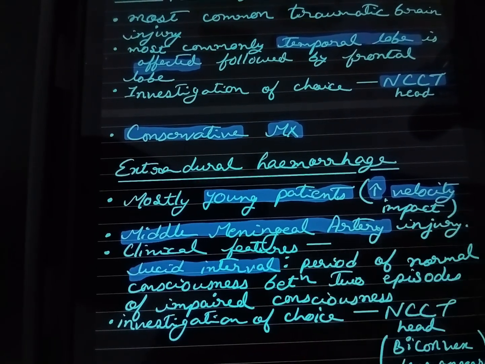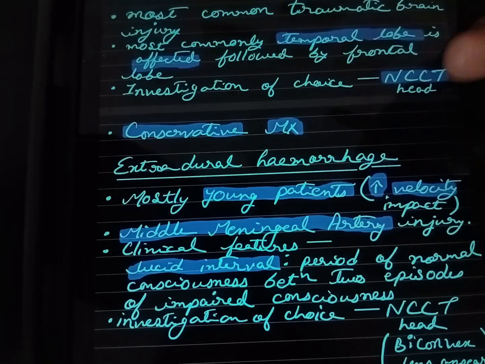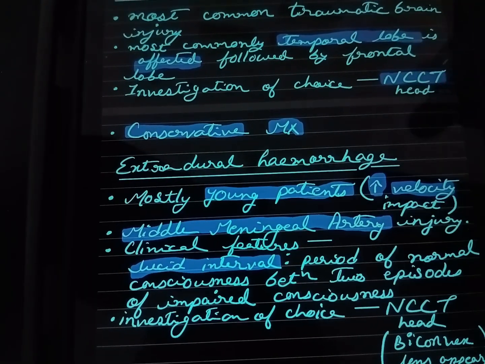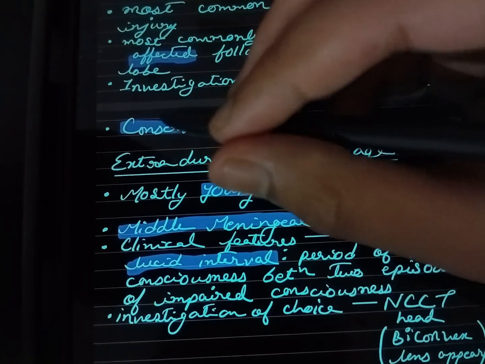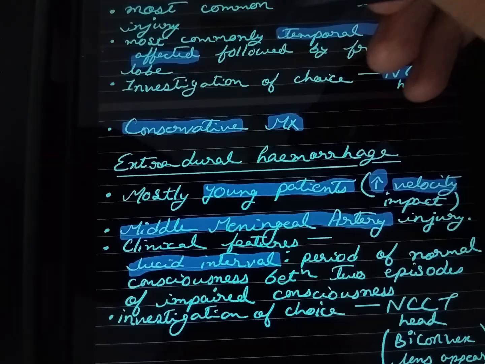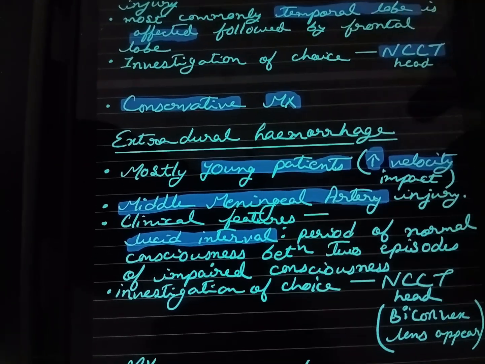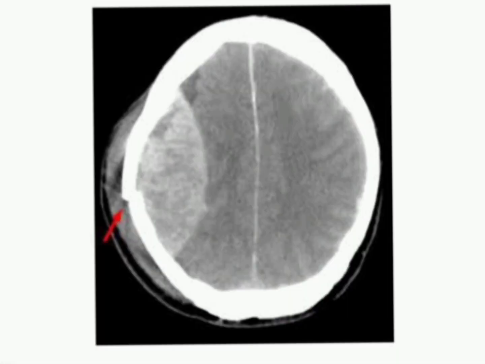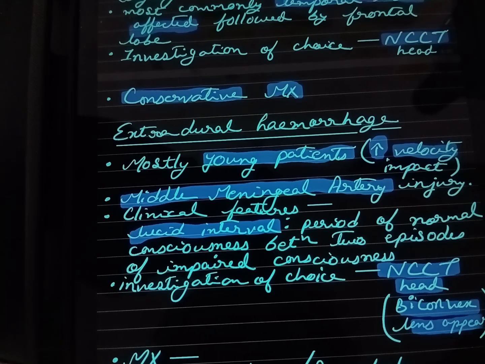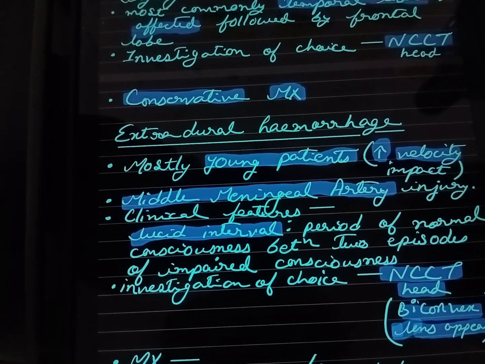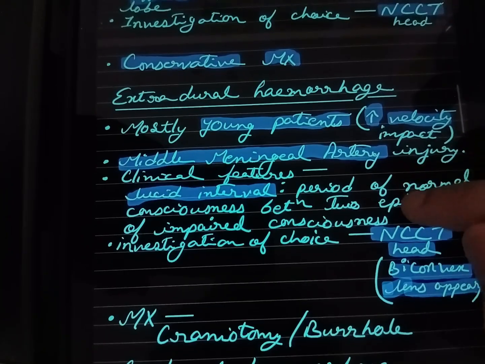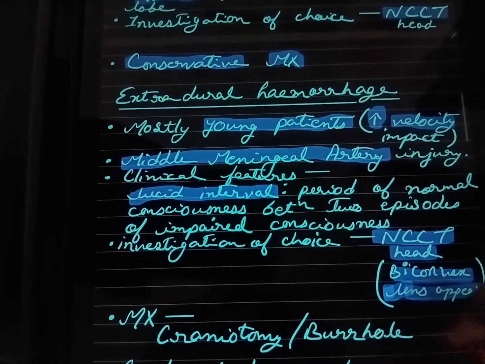Lucid interval is a period of normal consciousness between two episodes of impaired consciousness. Again, the investigation of choice is NCCT, where we see a biconvex lens appearance. So the management is craniotomy or burr hole.